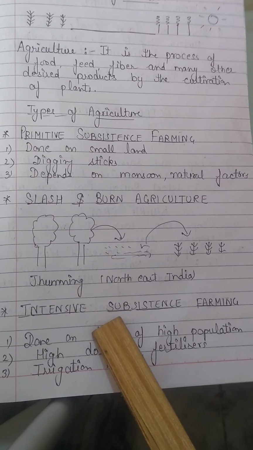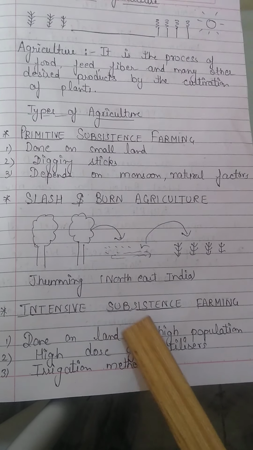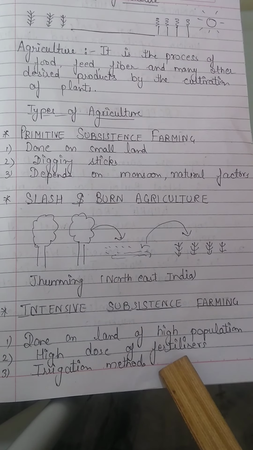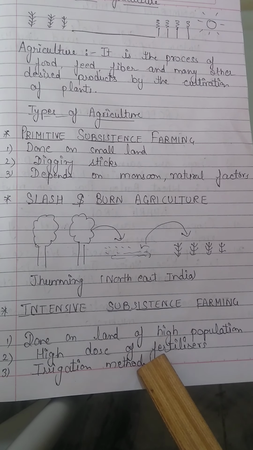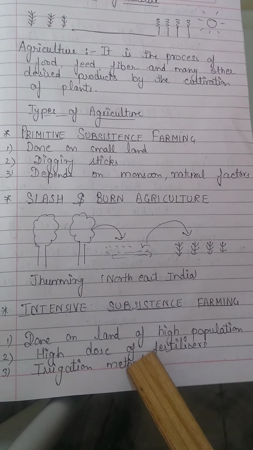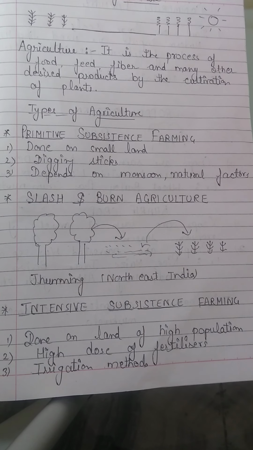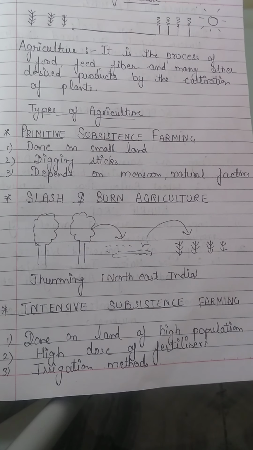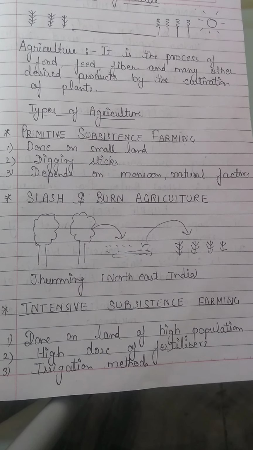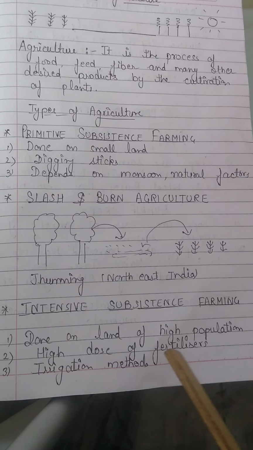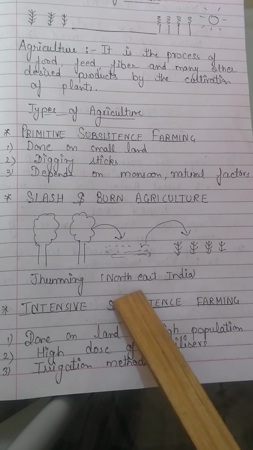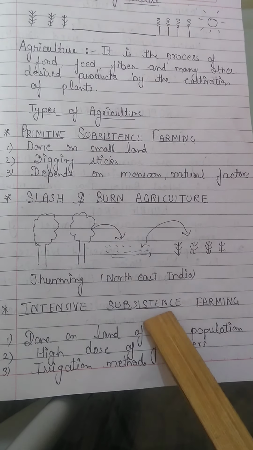The second one is intensive subsistence farming. It is done on land with high population, and it needs high doses of fertilizers and irrigation methods. This type of farming is practiced in areas of high population pressure on land. It is labor intensive farming where high doses of biochemical inputs and irrigation are used for obtaining higher production.